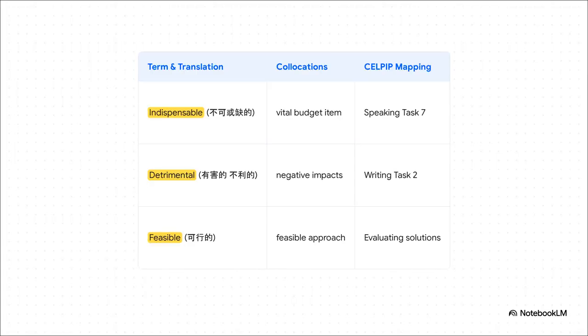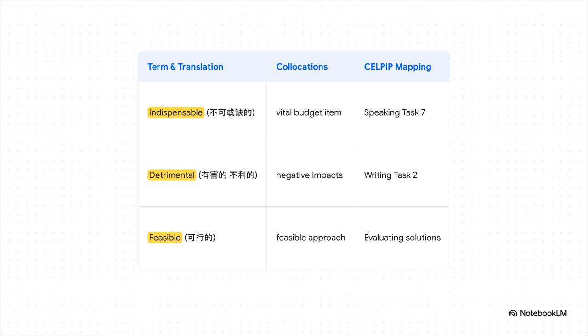Okay, to hit CLB 9 or higher, you absolutely have to swap out basic words for advanced descriptive terms. This is how you maximize your points in Speaking Task 7 and Writing Task 2. Let's hit our first 3. Indispensable. Indispensable. 不可或缺的. You'd use this when arguing that a specific municipal budget item is completely vital.